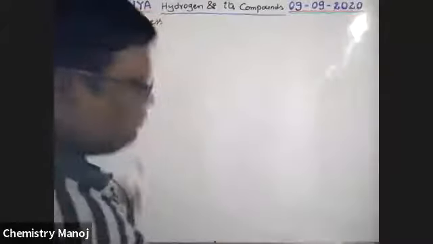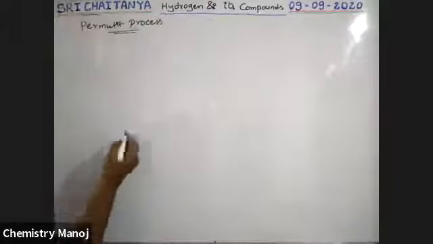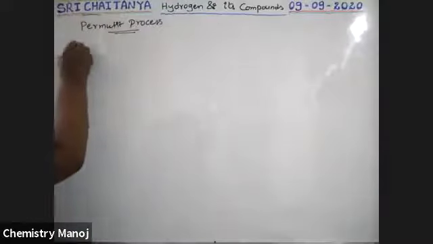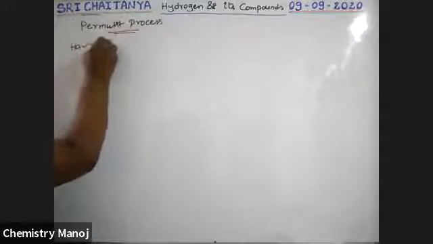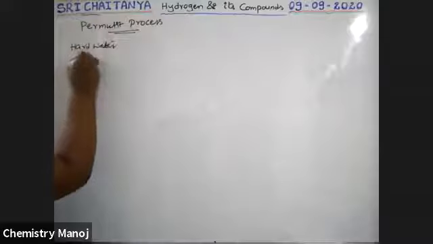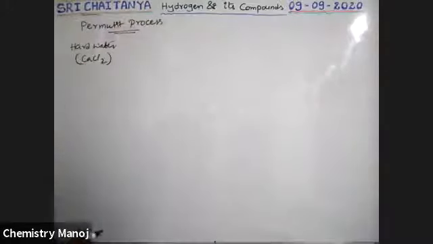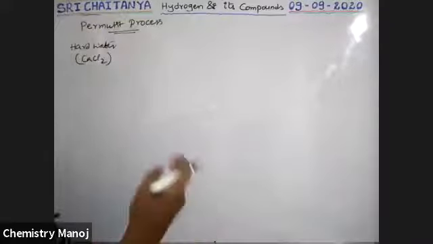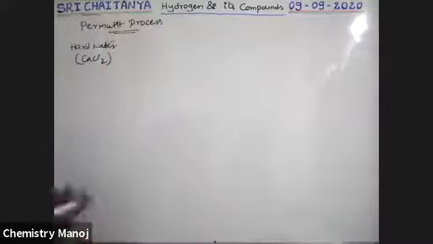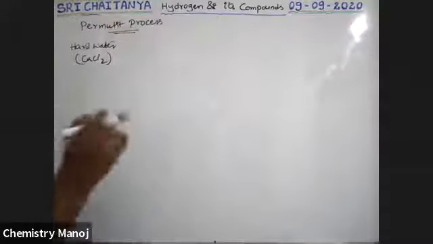That is, see boys, hard water. Let us say it contains calcium chloride as a soluble substance. Now I want to remove that calcium chloride because that calcium chloride creates hardness. Because it is chloride of calcium, it is nothing but permanent hardness.